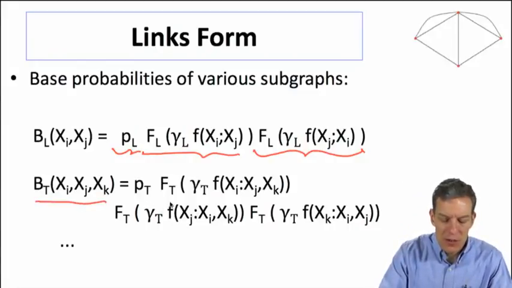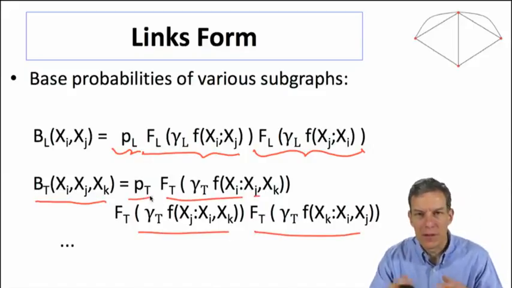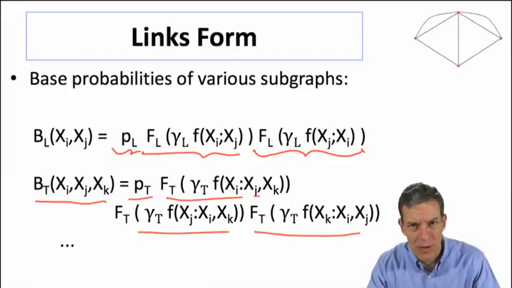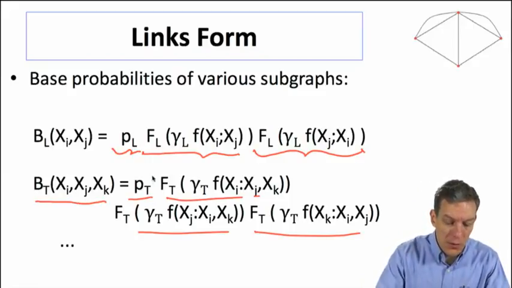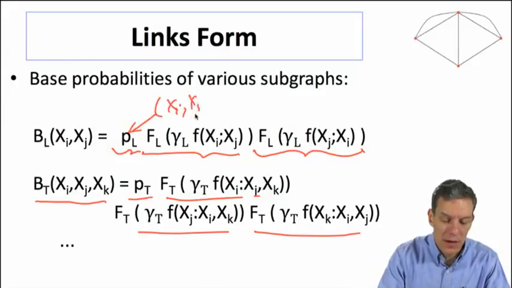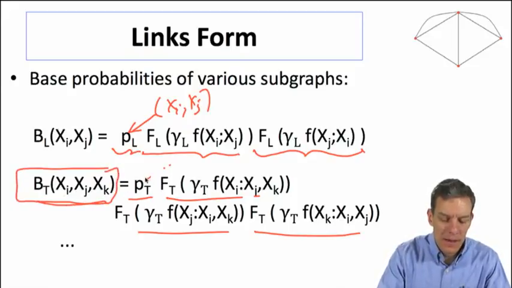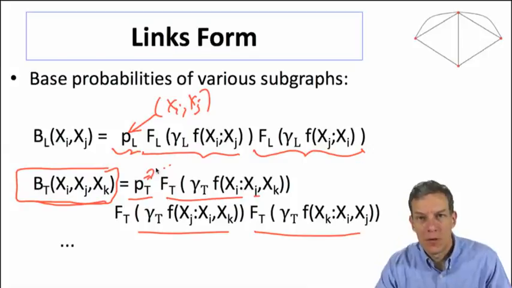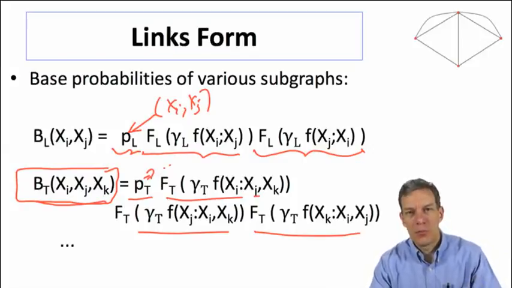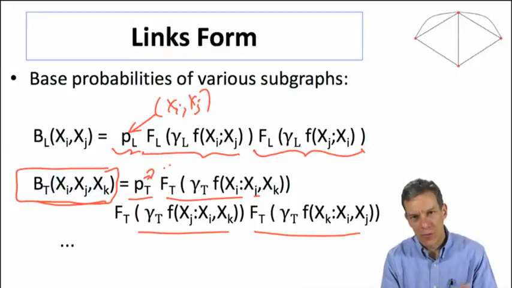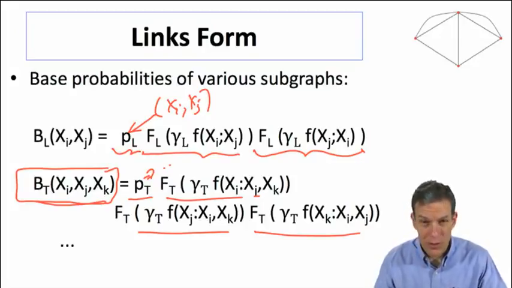So that gives us a base probability on links. Similarly, we can have a base probability on triangles, which is going to be the probability that all 3 individuals involved like the triangle times some probability that this triangle gets recognized, or that these 3 people have an opportunity to meet. We could ultimately allow these things to depend on characteristics as well, right? So this could depend on xi and xj. This could depend on xi, xj, xk. So this whole thing is some function of xi, xj, and xk, and these probabilities could depend on those as well. Okay? So based on that, we have base probabilities of different subgraphs having opportunities to form and then people wanting to form them. So that gives us some basis for the probabilities.